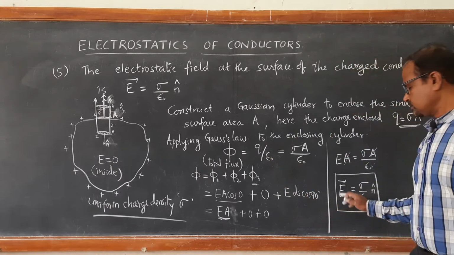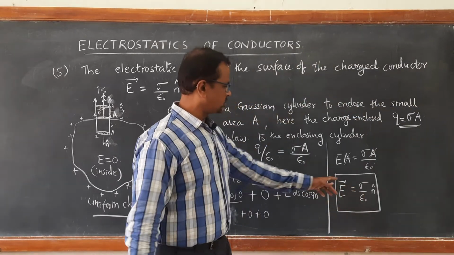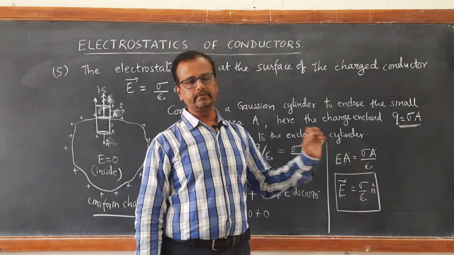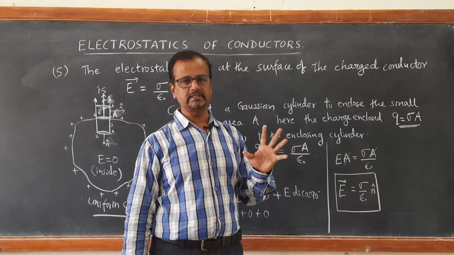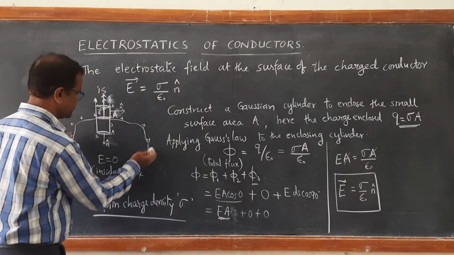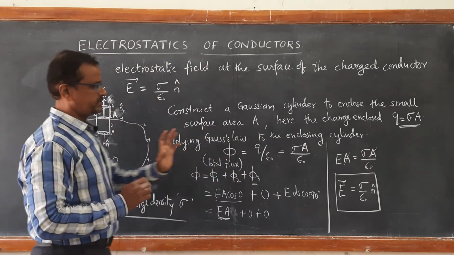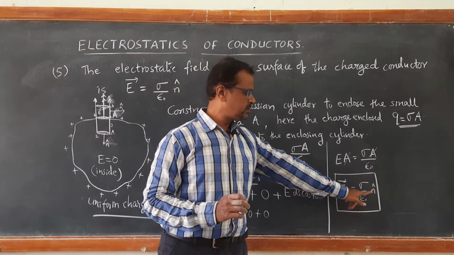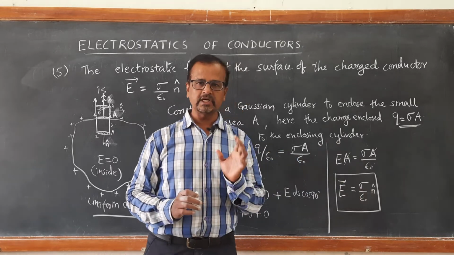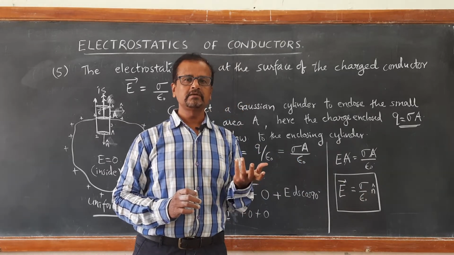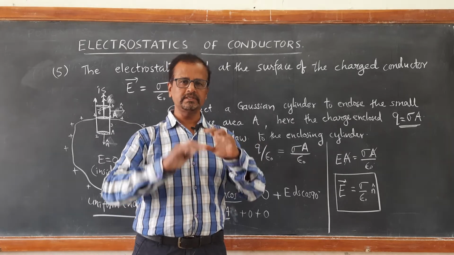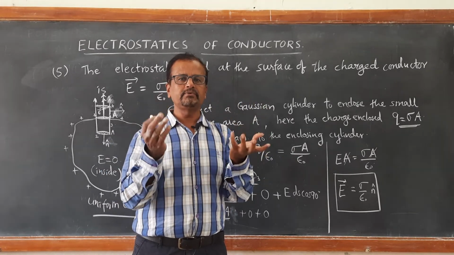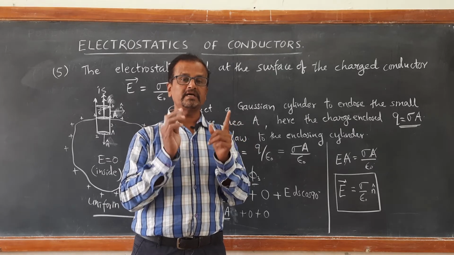We get electric field equal to sigma upon epsilon naught n cap, which is a constant value just on the surface. Everywhere the electric field is given by sigma upon epsilon naught n cap, where sigma is the charge density. The charge density is constant throughout because it is a conductor. When it is charged, the charge is uniformly distributed, therefore it will have uniform charge density sigma.